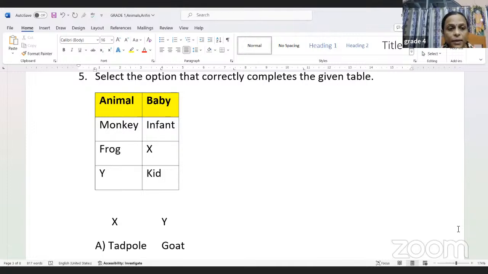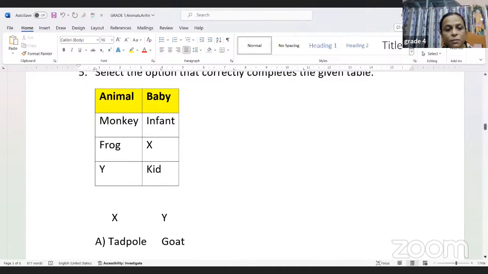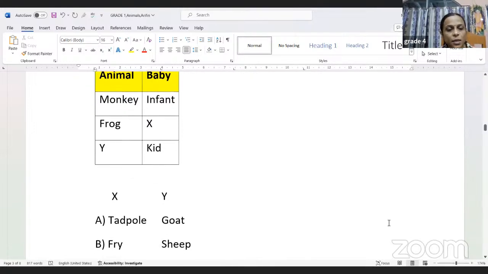So we have a table here with the animal and its baby, isn't it? We have to find out what the baby of that animal is known as. Okay, so for monkey, it is already given: infant. The baby of a monkey is known as infant. We have to find out what the baby of the frog is, and then a baby name has been given, and we have to find out which animal it belongs to, which is Y. Are you getting me? So in the first one, we have to choose X, that is the baby of a frog.